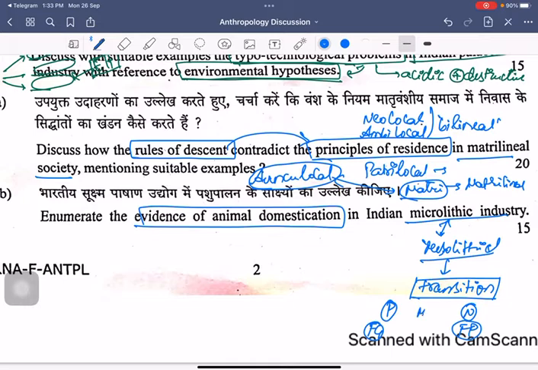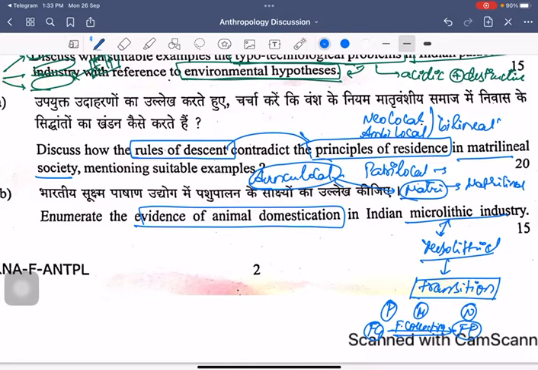And when you talk about the Mesolithic, the transition that is seen is that these are more to do with food collecting societies. That might be with respect to the change in the environment, that might be with respect to the change in the glacial conditions that are present during a particular period of time, right?